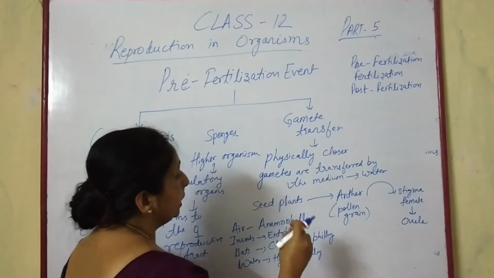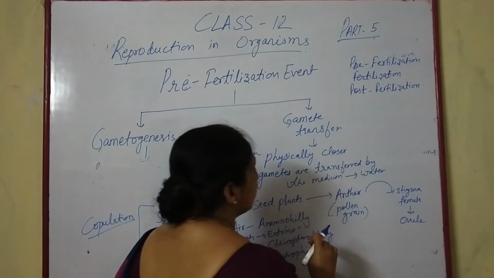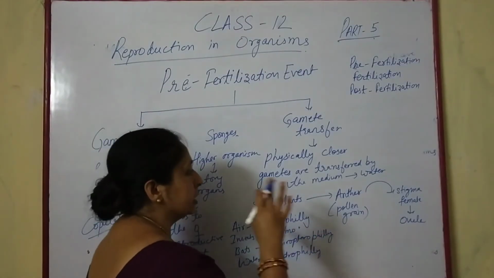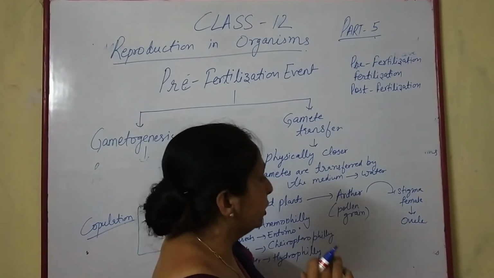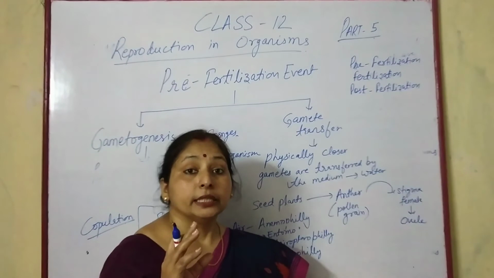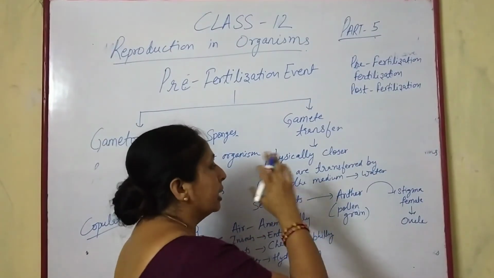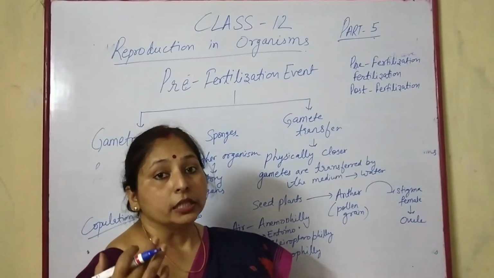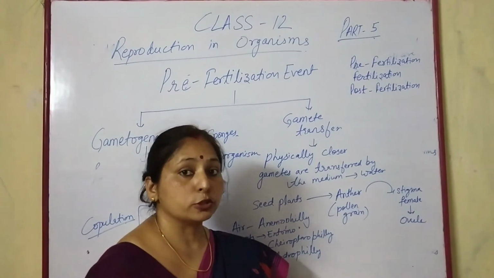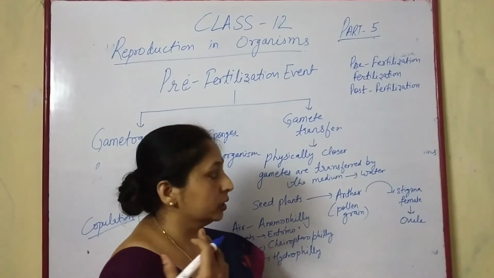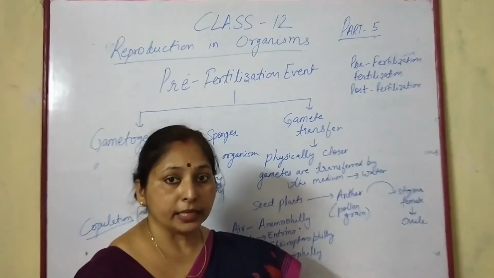One thing that we have skipped is that during gamete transfer in sexually reproducing organisms, if male gametes are transferred by water, air or other mediums, there might be chances of loss of the male gametes.